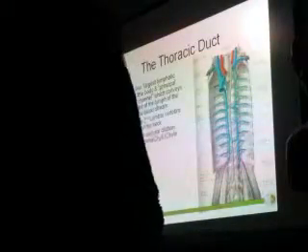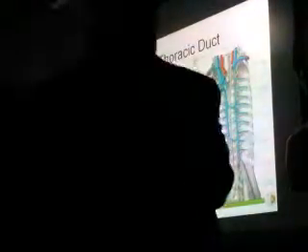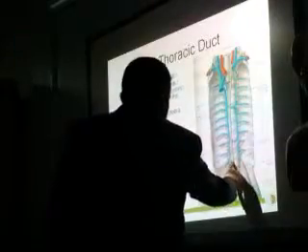Yes, it is part of the thoracic duct, and it is called the beginning. Sometimes it can be kept as separate. So it is a bag here, the cisterna chyli, and from here the thoracic duct begins.